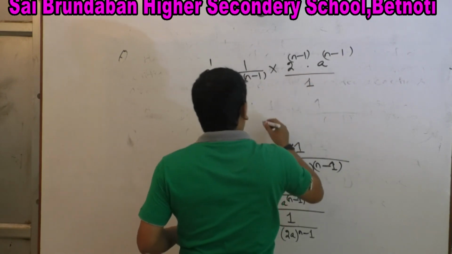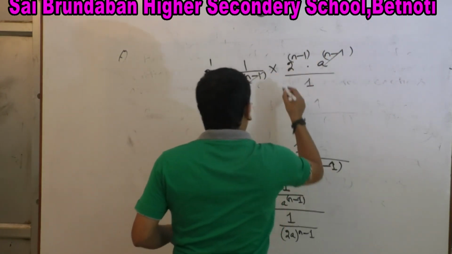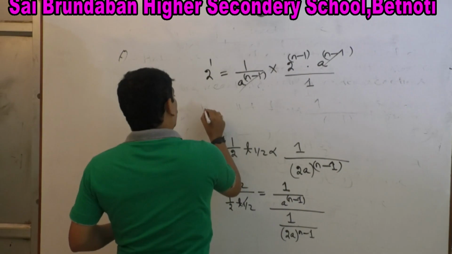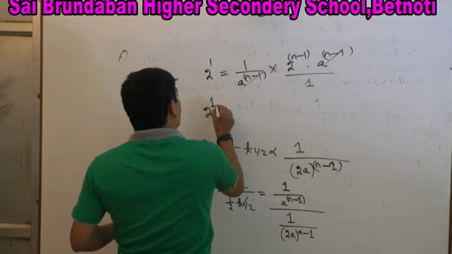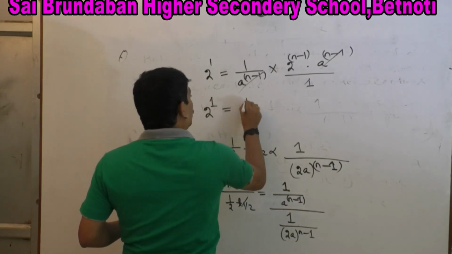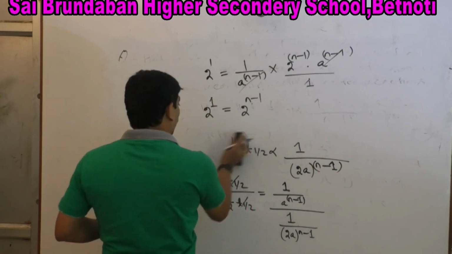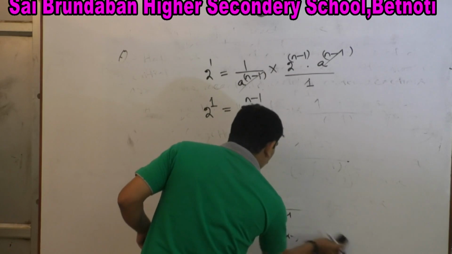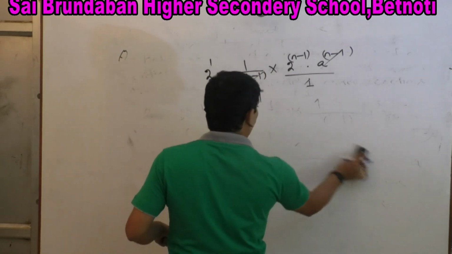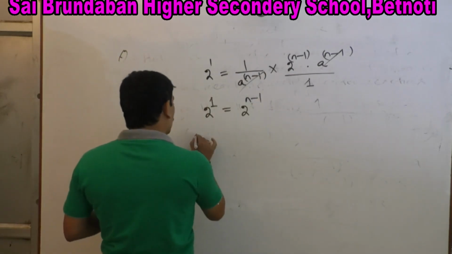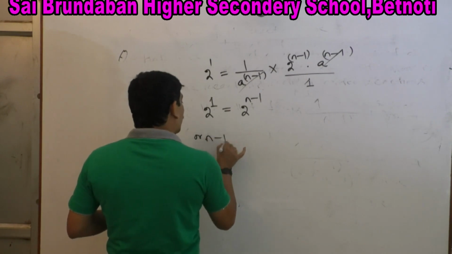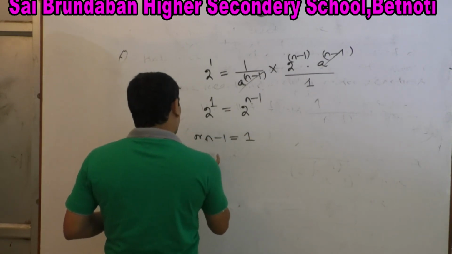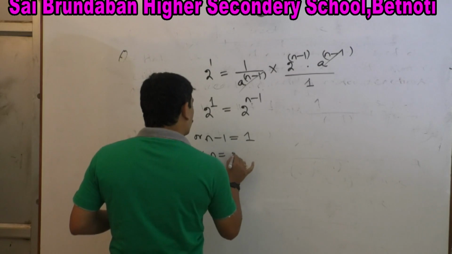This cancels, remaining 2 to the power 1 equals 2 to the power n minus 1, or n minus 1 equals 1, or n equals 2.